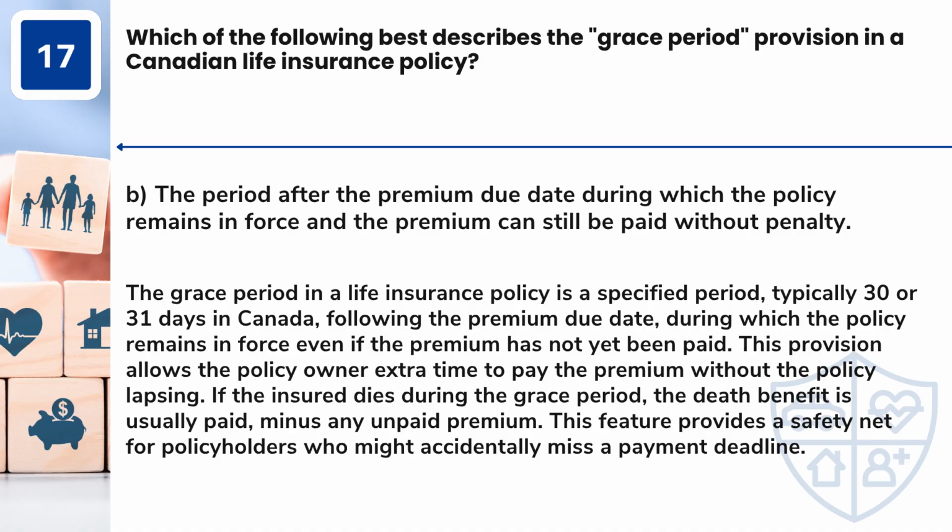Answer: B. The period after the premium due date during which the policy remains in force and the premium can still be paid without penalty. The grace period in a life insurance policy is a specified period, typically 30 or 31 days in Canada, following the premium due date, during which the policy remains in force even if the premium has not yet been paid. This provision allows the policy owner extra time to pay the premium without the policy lapsing.